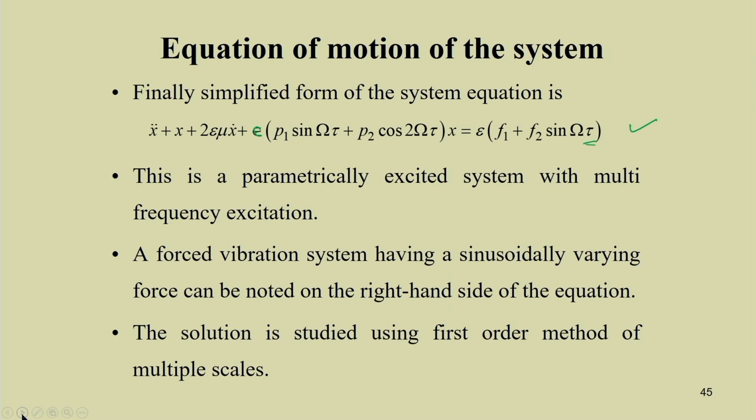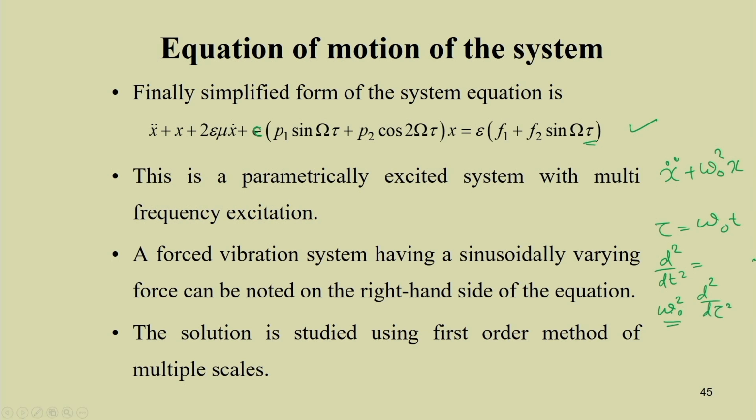Taking that non-dimensional time, we can write this equation. Let me take only these two terms, x double dot plus omega 0 square x. Here we are taking tau equal to omega 0 t. So the differentiation d square by dt square will be nothing but omega 0 square into d square by d tau square.